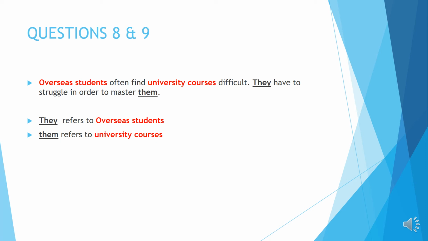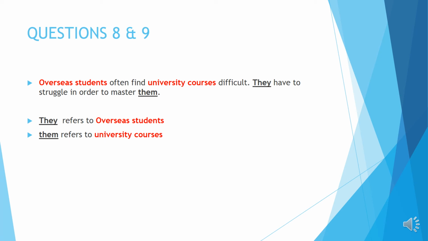The same goes for them. Them is a plural object. Okay, so your answer must be in plural. University courses. It cannot be university course because it's singular, right? So you have to be aware of the singular and plural and use your logical sense to identify what is the correct answer. Okay?